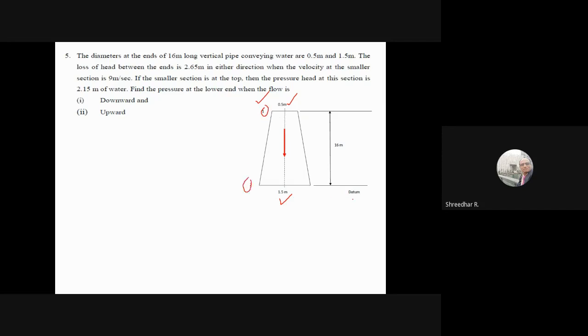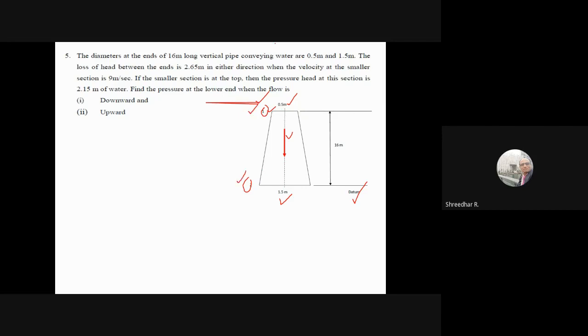See this here. Your doubt is clear now. Now the datum I have considered down only, so that this will be a positive value. Since I named this as 1, you can name this as 1 and this as 2 also, no problem. Okay. Writing is very easy because I have seen this direction of flow and I have written this as 1 and this as 2. Because when the head loss is given, you should add it to the second section, because the flow is taking place from this to this downward section. That's the reason I have taken this as section 1 and this as section 2.